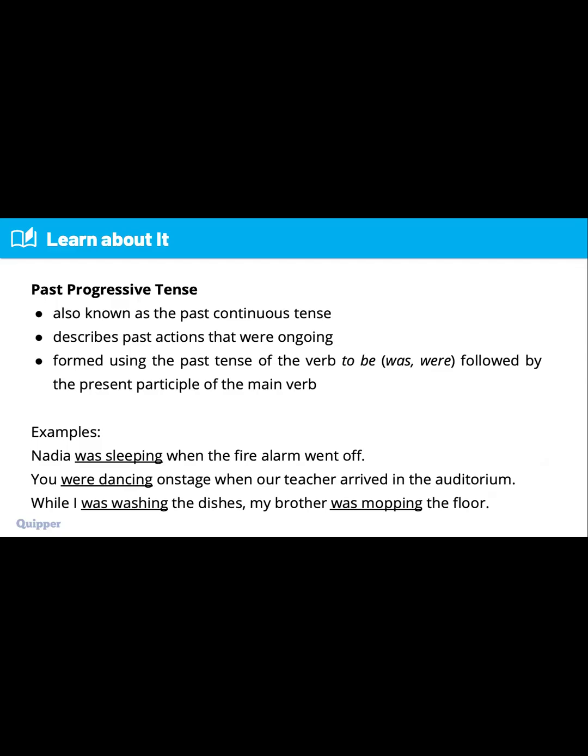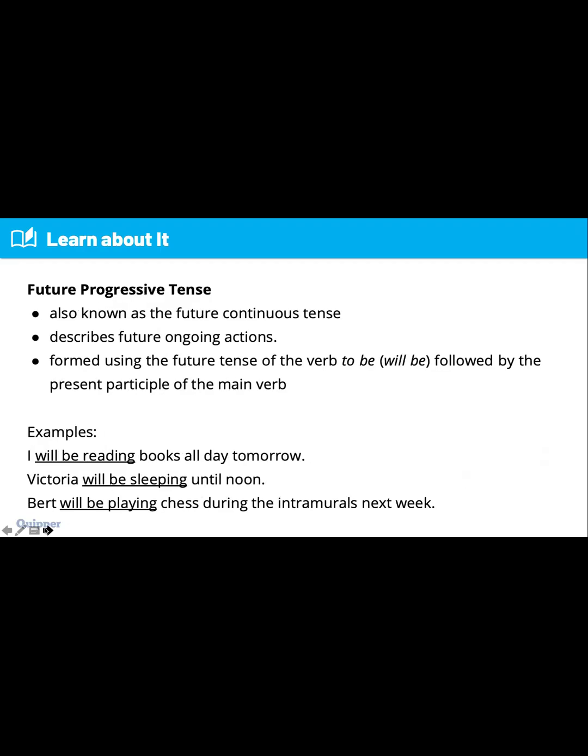Okay. Next, we have the future progressive tense, also known as the future continuous tense, which describes future ongoing actions. It is formed using the future tense of the verb to be, or will be, followed by the present participle of the main verb. For example, I will be reading books all day after tomorrow. So remember, for future progressive, it will happen later. So we have will be plus ing. The main verb is read plus ing.